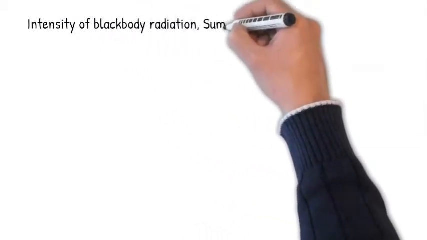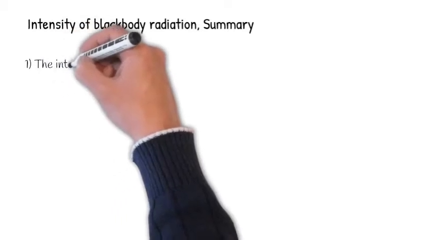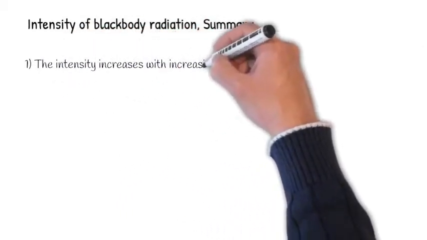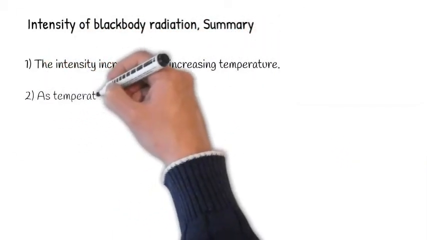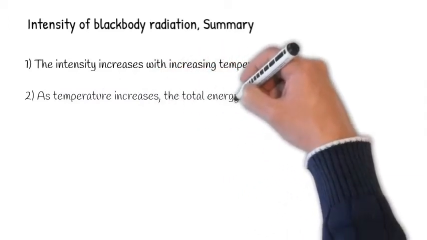Now let us summarize the intensity of blackbody radiation. Intensity increases with increasing temperature. As temperature increases, the total energy emitted increases because the total area under the curve increases.